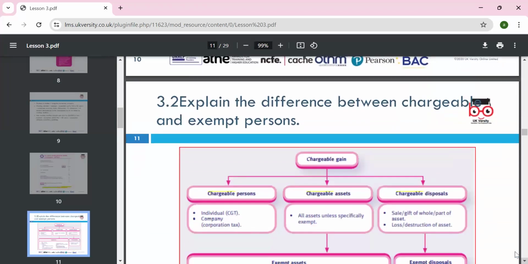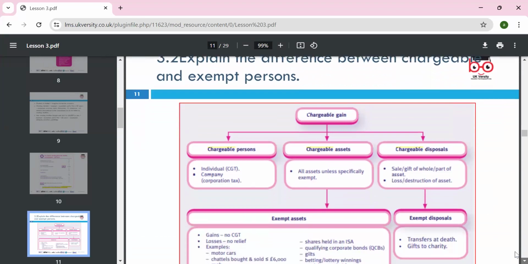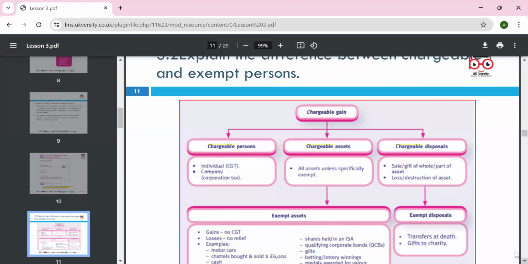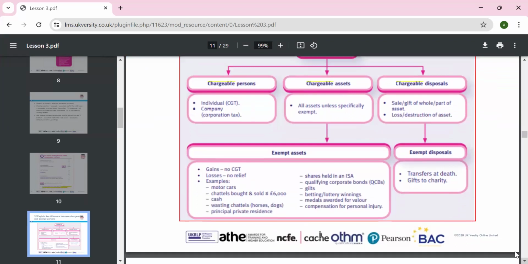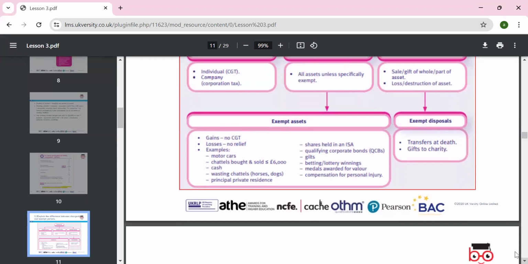Okay, 3.2: explain the difference between the chargeable and exempt person. Chargeable person: individual, company, and organization. Chargeable asset: all assets, other than those specified as exempt. Chargeable disposal: sale, gift, or the whole or part loss or destruction. Exempt assets, gains and losses, for example motor cars, chattels, vesting chattels, principal private residence, shares held in investment savings accounts, betting and lottery winnings: all these are exempt. Transfer of the debt, the gift.